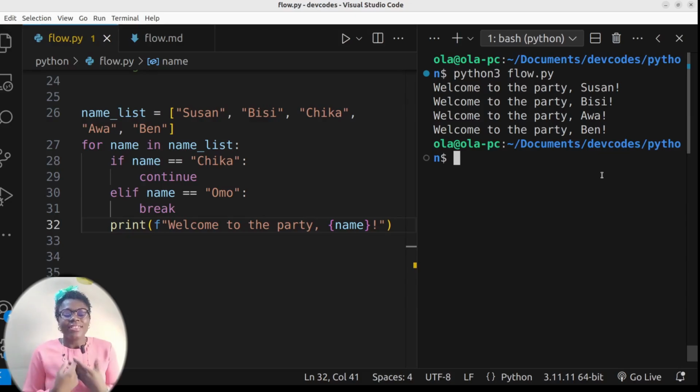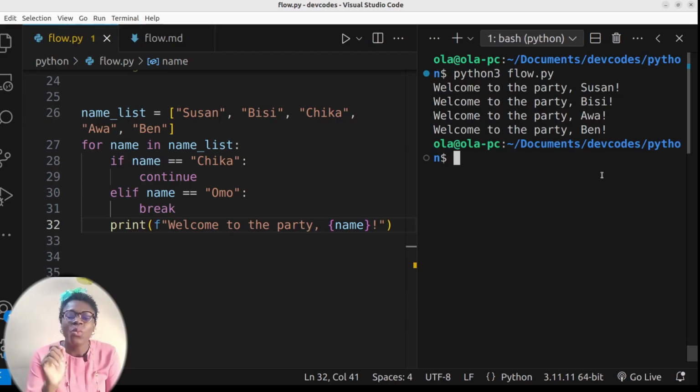What did I do? I said, if name equal to Chika, continue. That's one interruption. What does that do? It does not go on with other things under that code. It goes back to the loop. When you use continue, every other thing under the continue statement is ignored, and then the loop continues. When you have continue, every other statement or code or instruction after the continue statement is ignored. I'm talking about code within that same loop. The code under the continue is ignored, and then the loop continues.